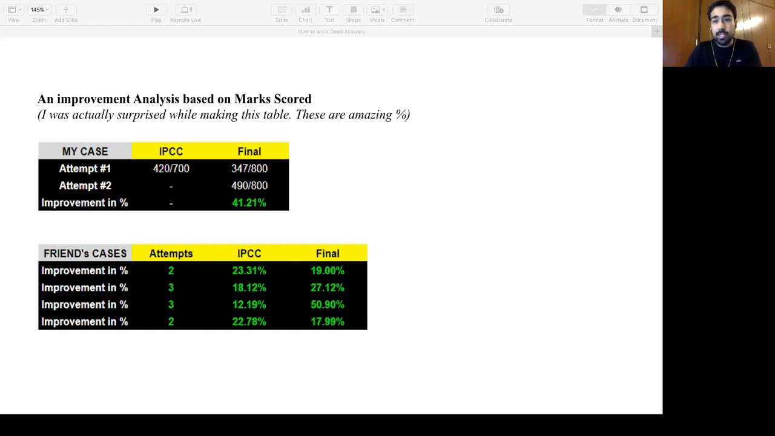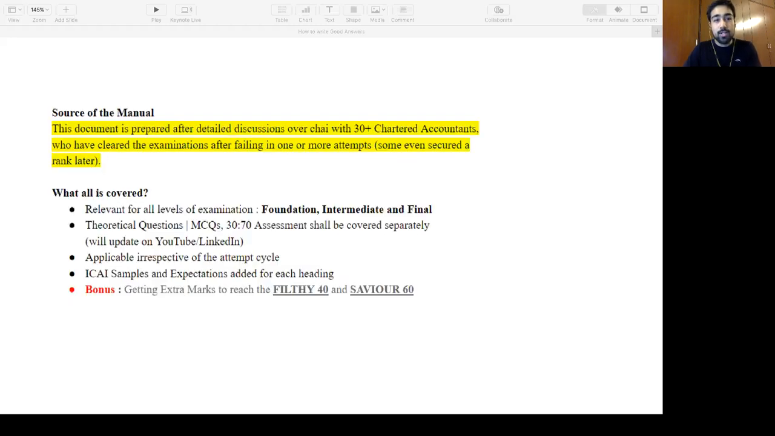Okay, so let me just dive into the main part. How did I prepare this? This is actually based on my discussion with a lot of people, 30 plus people I've talked to, all chartered accountants right now working in different fields. Some are practicing, some are in industry, and they have all cleared the examinations in different attempts.